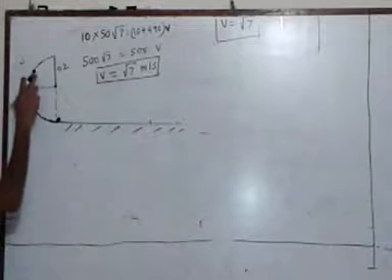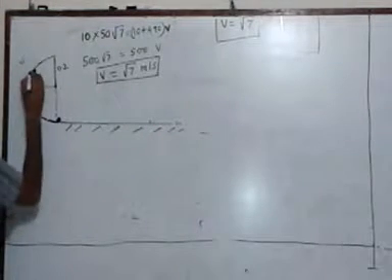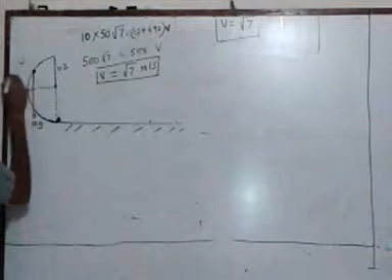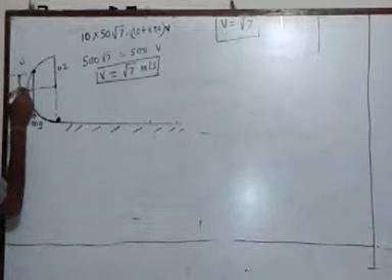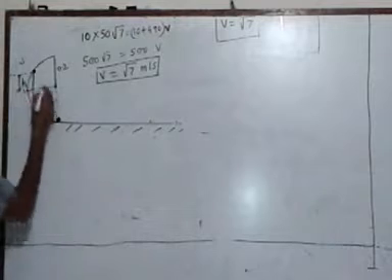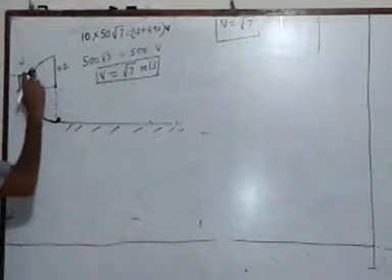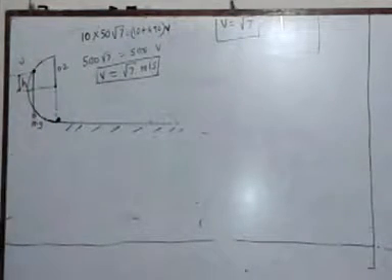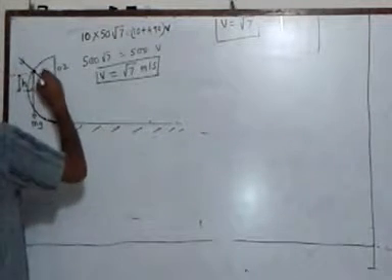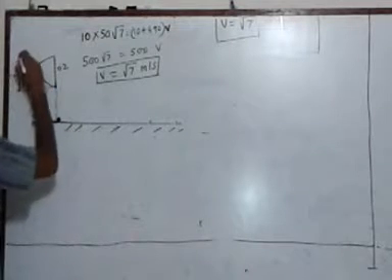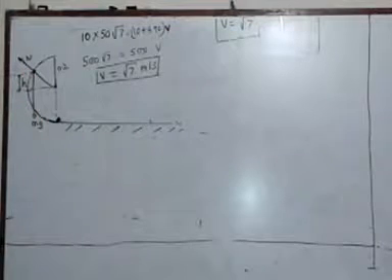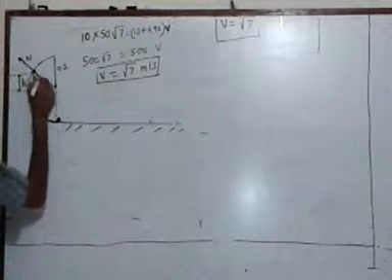So let me draw the free body diagram of this system. The weight mg is acting vertically downwards. Let us assume that the system loses contact at a height h above the center. Then there is one more force acting, which is a normal reaction. As the normal reaction is always perpendicular, it will pass through the center, and this will be the normal reaction N on the body. Let me take this angle as theta.